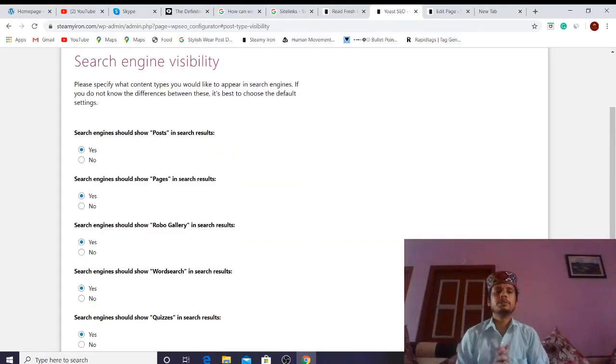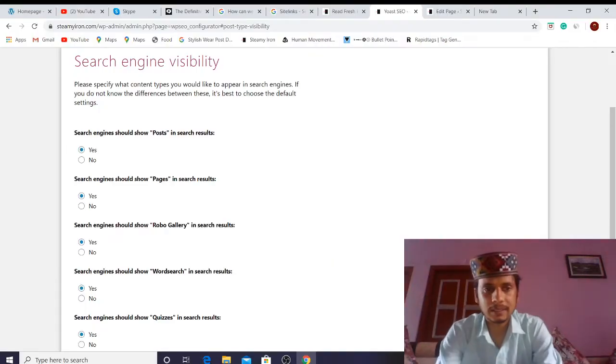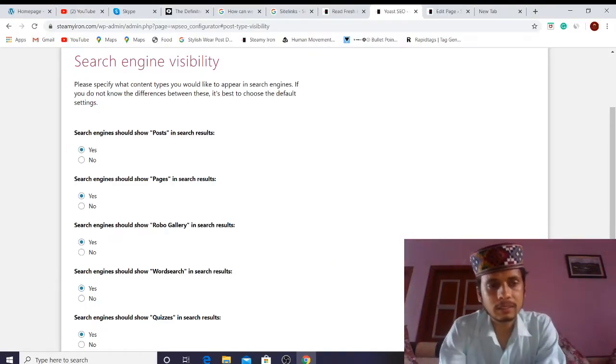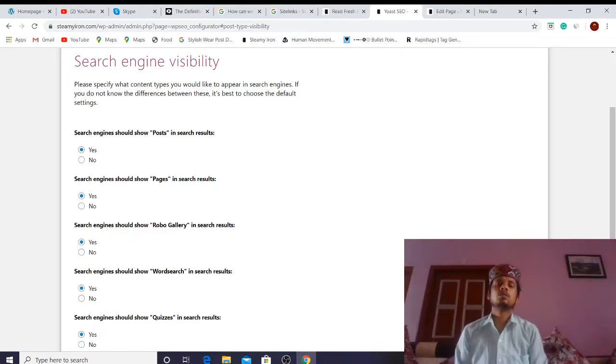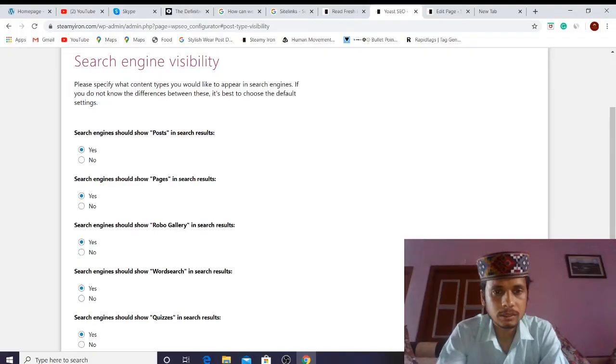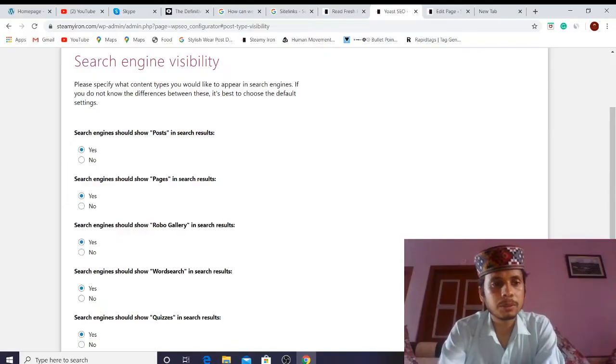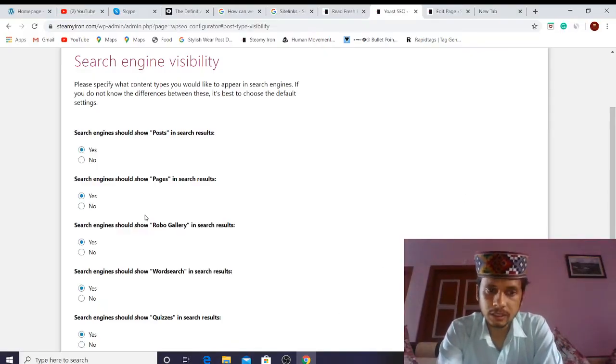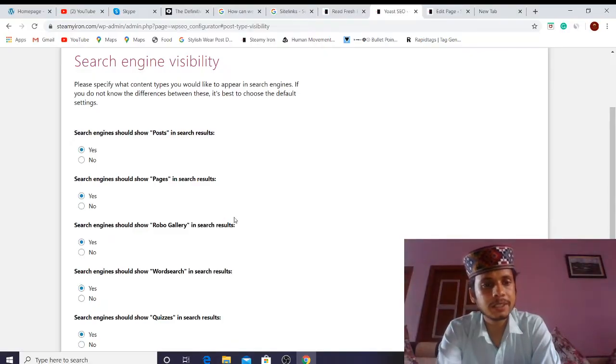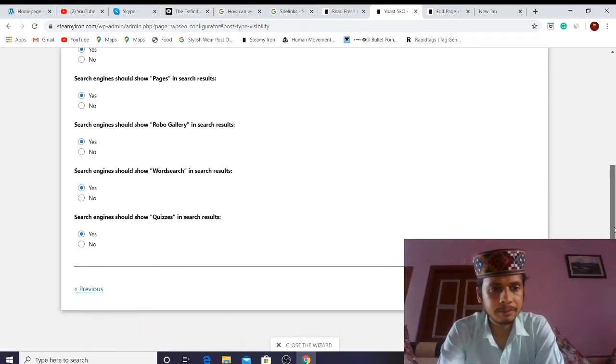So, search engine visibility. Please specify what content types you would like to appear in search engines. If you don't know the difference between these, it's best to choose the default settings. So here are the settings that play an important role in showing up the site links. So let's move ahead. Search engines should show posts in search results. Of course. Search engines should show pages in search results. Yes. Search engines should show Robo Gallery in search results. I don't have any issue with that. Search engines should show Word Search in search results. No.